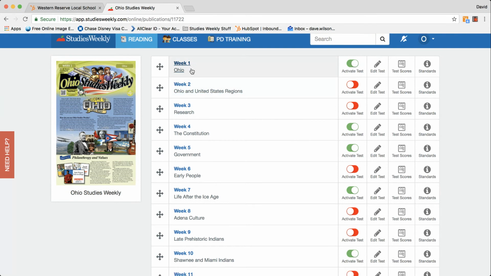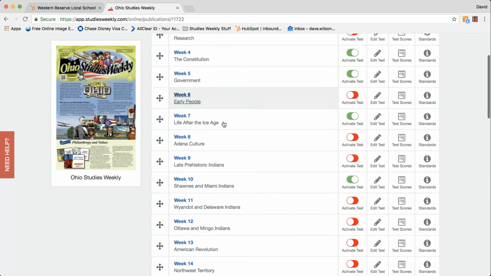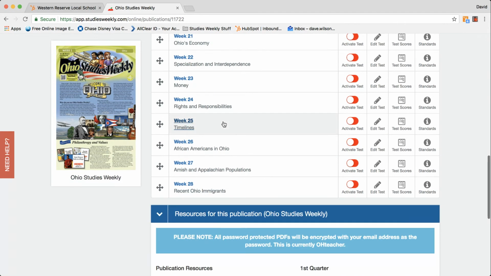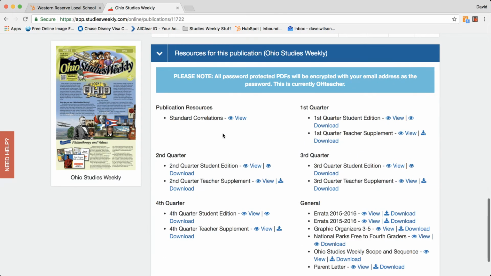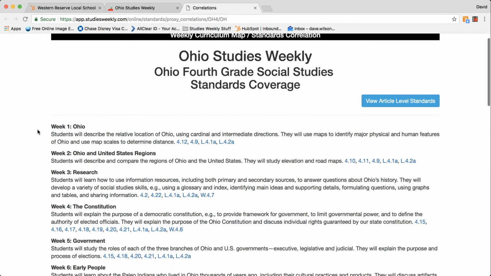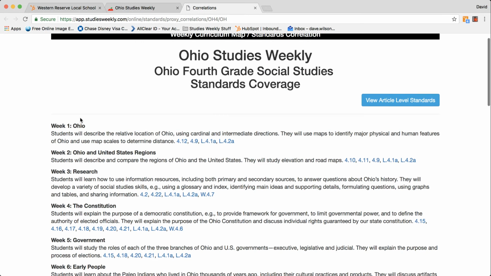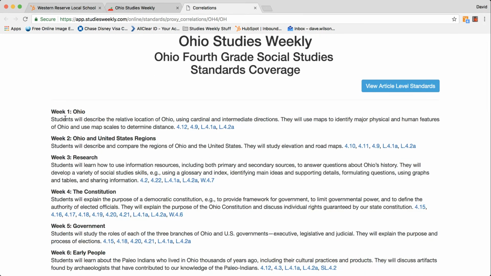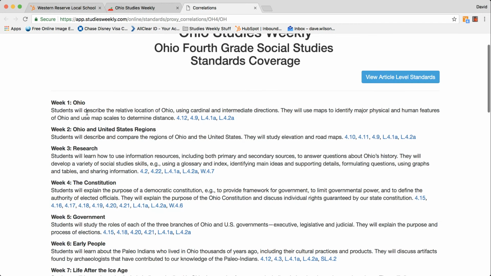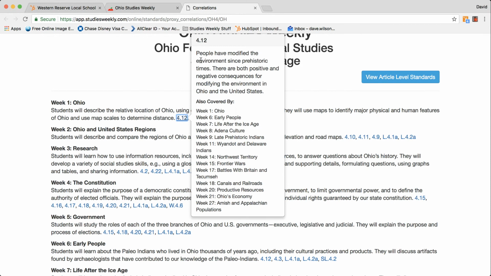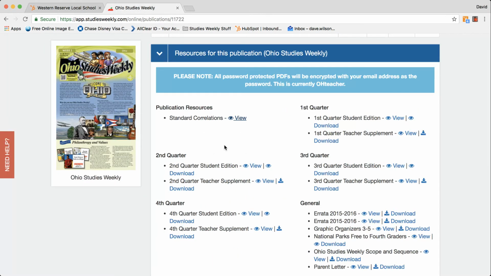You can see I've got all the different weekly units laid out right here on the screen. There are 28 weekly units. I can view the standards correlation, and that shows me for Ohio fourth grade all the standards that are covered. We cover 100% of the standards. You can see what week one talks about. You can actually click on these standards, and it shows you what the standard is and what other weeks that standard appears in.